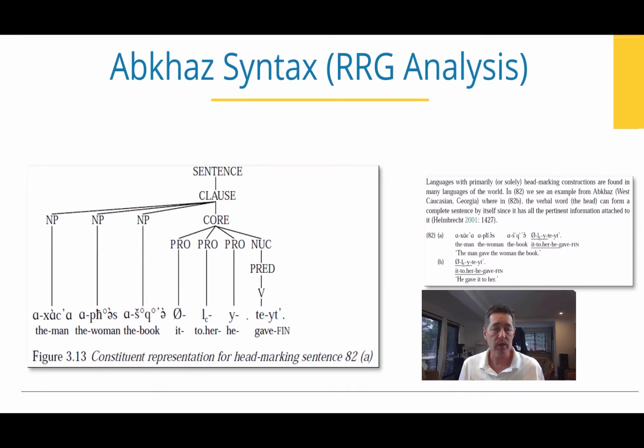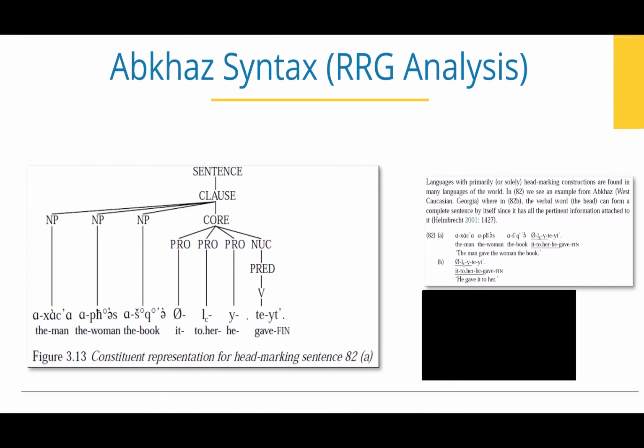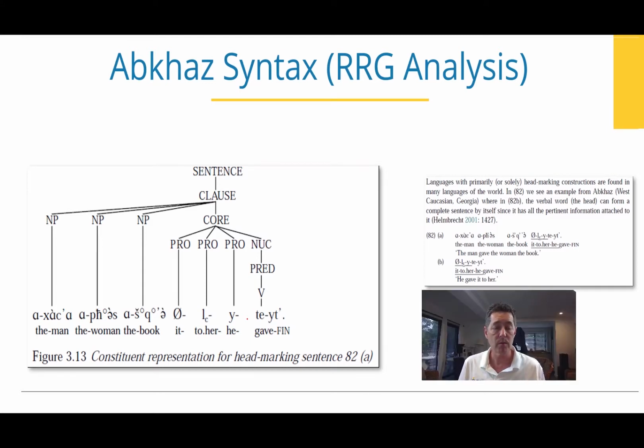And this one is a Georgian language where the one word means he gave it to her. So that group of elements under core is he gave it to her. Now, the man, the woman, the book in their language is then combined in order to get the sentence, the man gave the woman the book. Now, because that one word actually has the whole sentence in it, it's hard to argue that syntactic analysis showing the relationships of the words is separate to morphology. It's actually part of the morphology. So the world's languages help clarify that we have to solve this entire problem altogether.